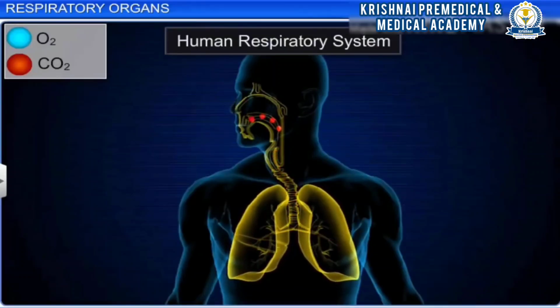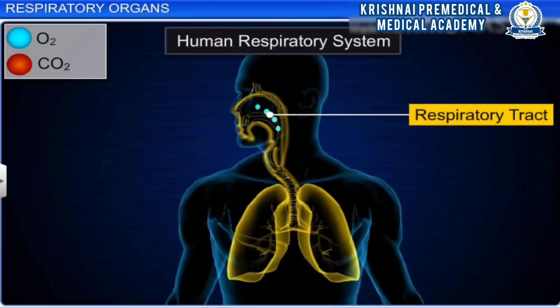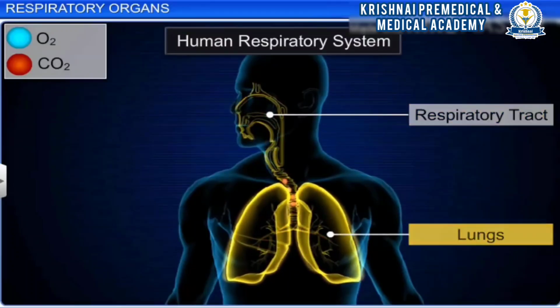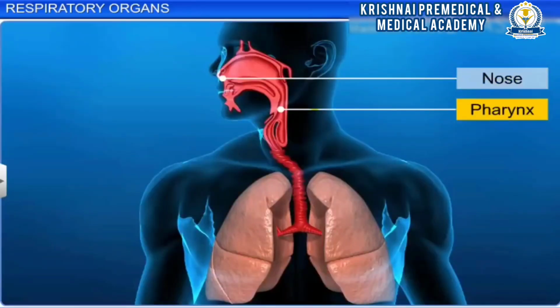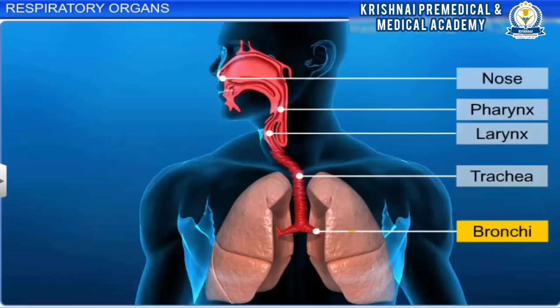Mammals have a well-developed respiratory system. In humans, it consists of respiratory organs such as the respiratory tract and lungs. The respiratory tract includes the nose, pharynx, larynx, trachea, and bronchi.